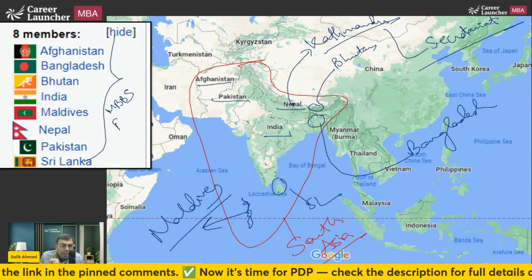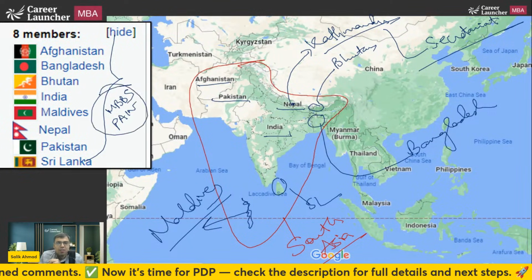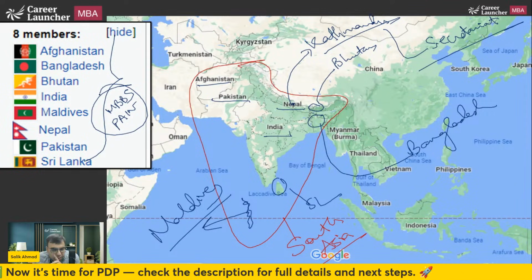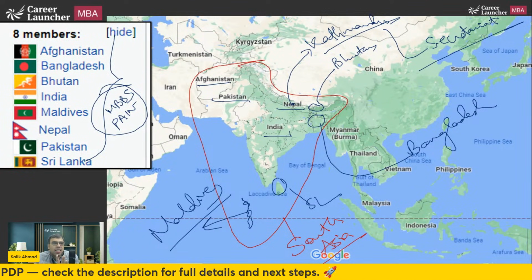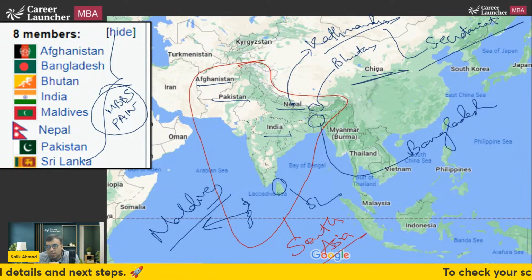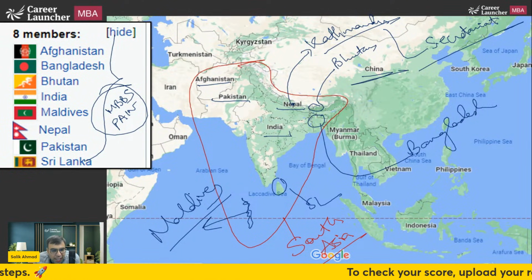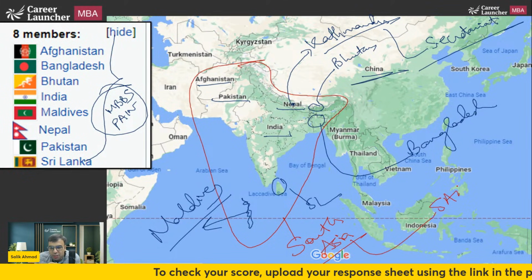Now there's a short form for this, MBBS Spain. Okay, this is the short form of SAARC countries. Now I'm telling you because we have seen a question like this. Which of the following is not a member of SAARC? And they gave one of the options as China. So you have to be very crystal clear. Whatever I have highlighted in red are actually the members of SAARC. Okay, South Asian Association for Regional Cooperation.